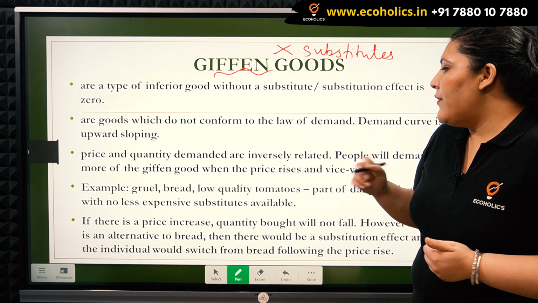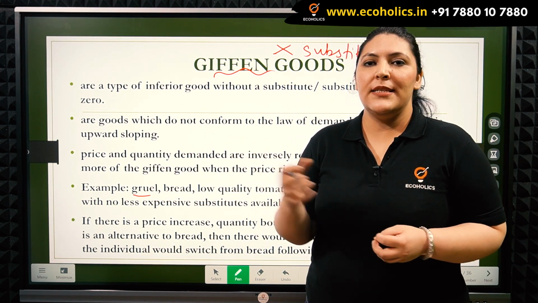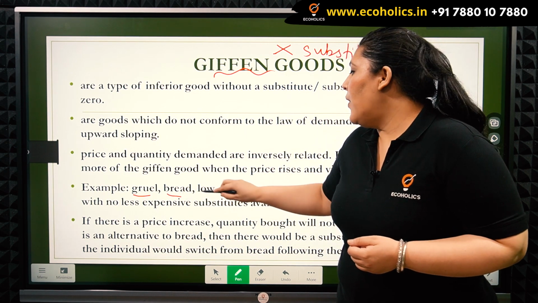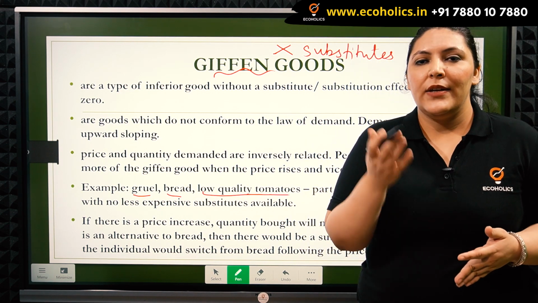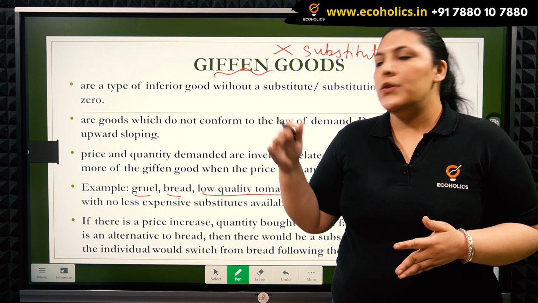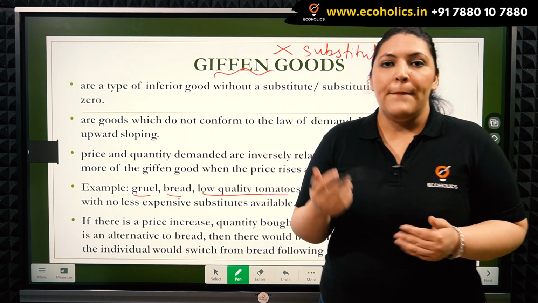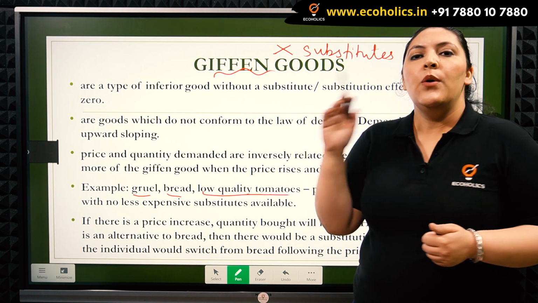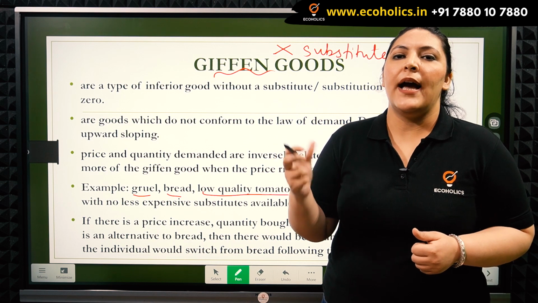For example, if a person is buying gruel, which is a very light consistency soup in Western countries, or bread, or low quality tomatoes. In case the price of any of these commodities increases, the consumer will not be able to purchase any substitute item. So he will continue purchasing the same commodity even though the prices are increasing. But the moment the price of these Giffen commodities drops, the consumer will immediately switch to some other commodities because his real purchasing power has increased.